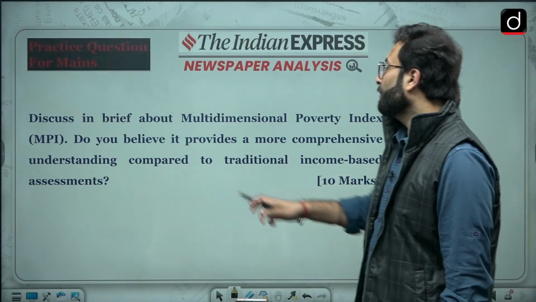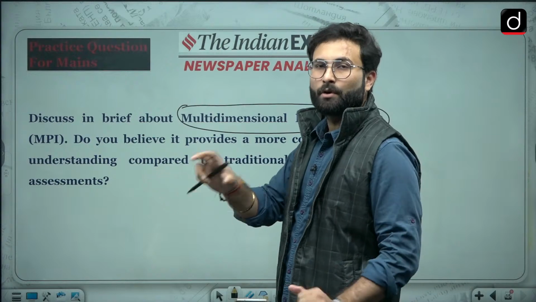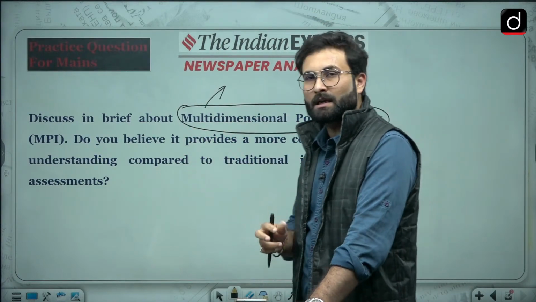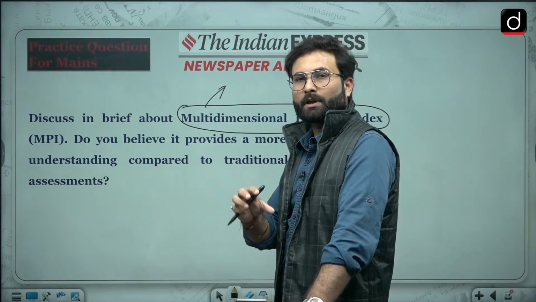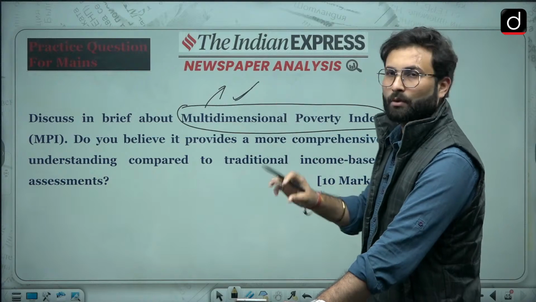Okay, now for your mains, you can see this question. Discuss in brief about the multi-dimensional poverty index. So they have said discuss in brief. You have to give the idea of what this multi-dimensional poverty index is, who is publishing it, and what are the indicators they are using. So all these ideas you can give in this particular section.